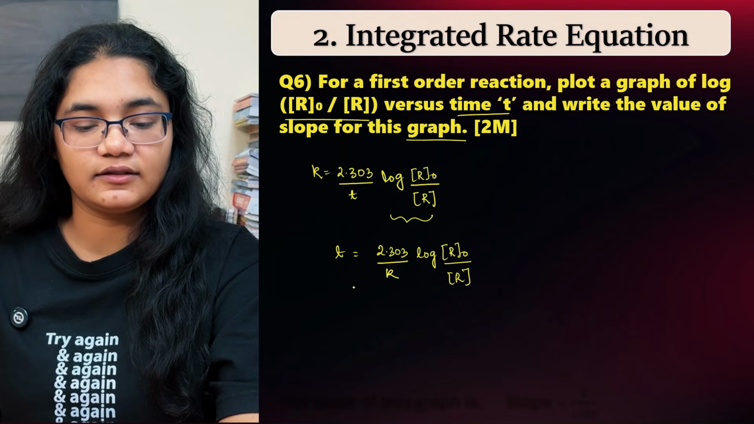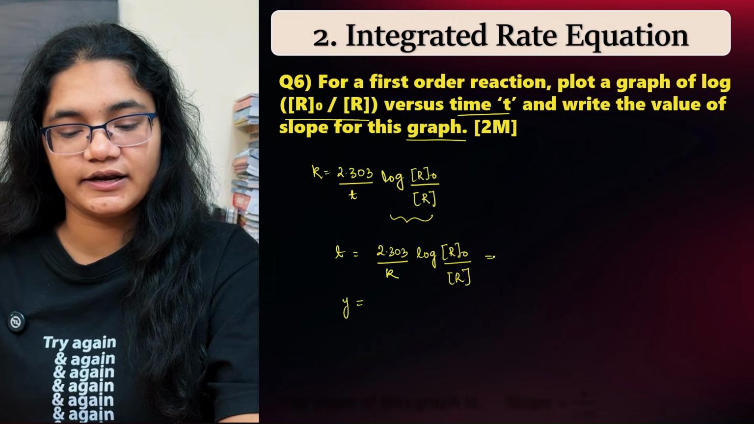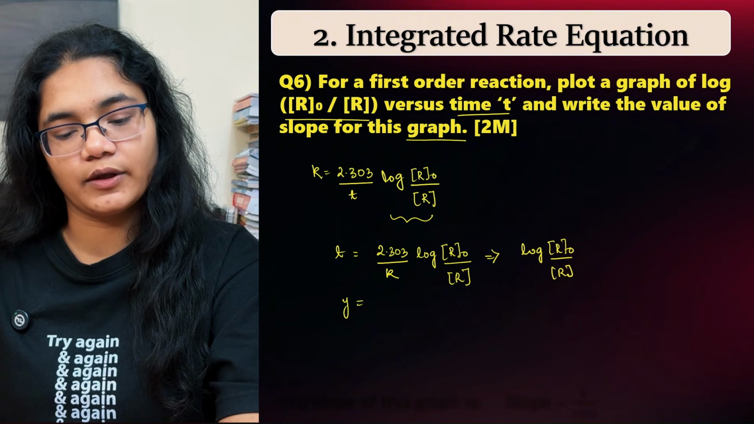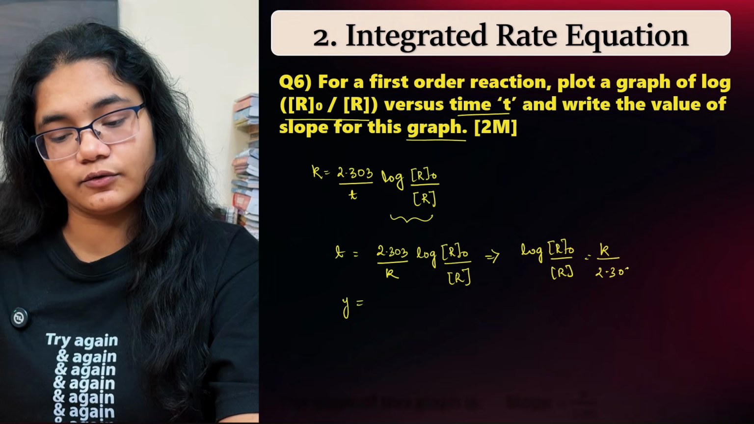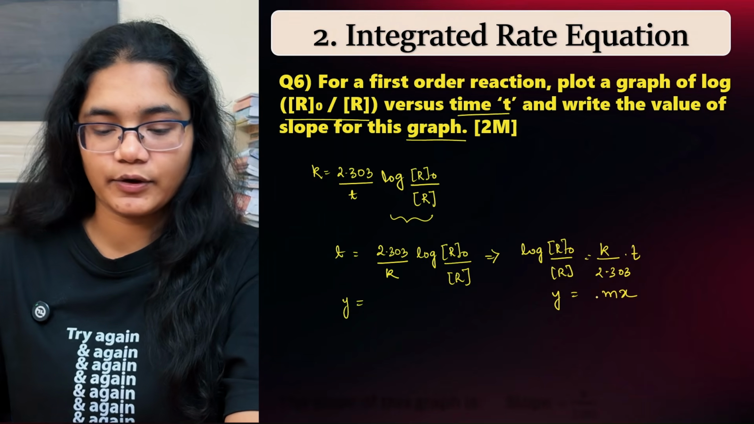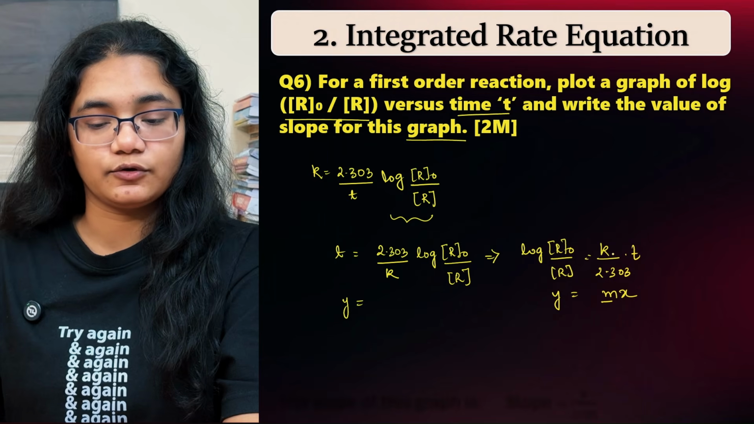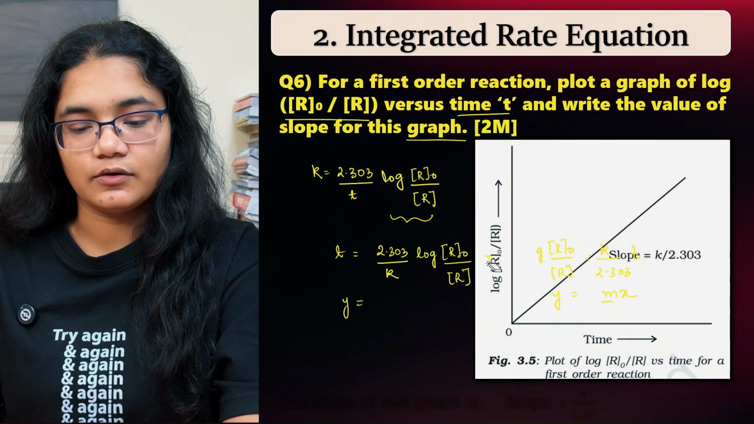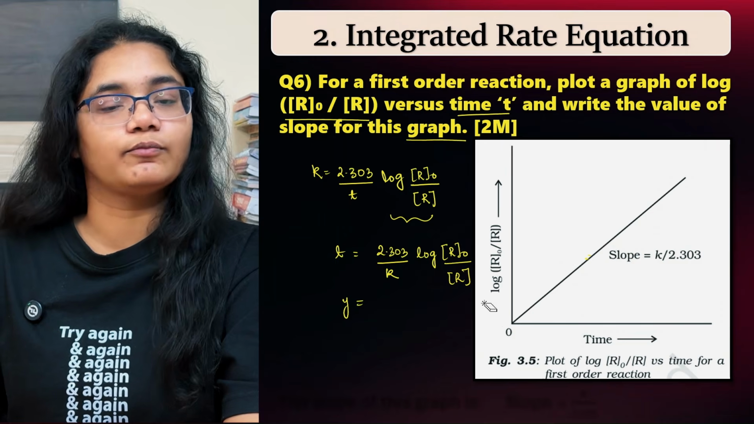Okay, now here, we need a plot for y equal to m x. I'll just rearrange this equation like this: log of R0 by R is equal to K by 2.303 into T. So this is y equal to m into x. Now you can see this is the slope. So what is the m value? K by 2.303. And you have to draw that. It is a straight line equation. So slope is equal to K by 2.303.